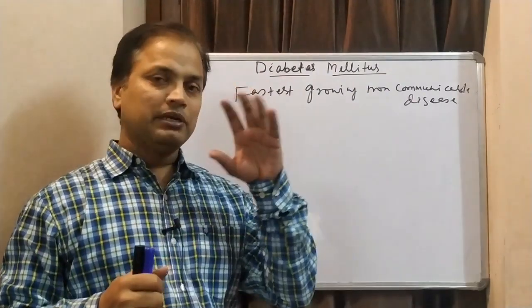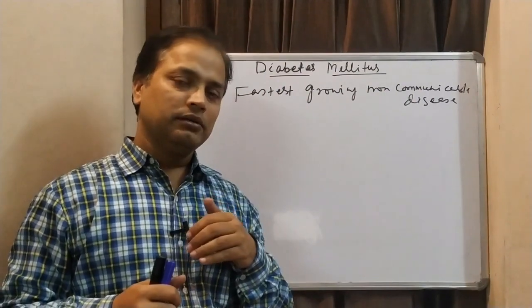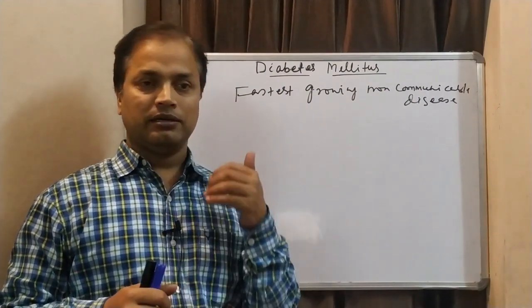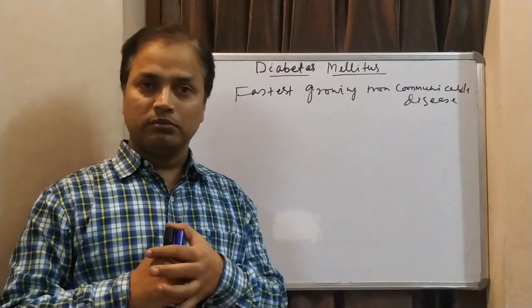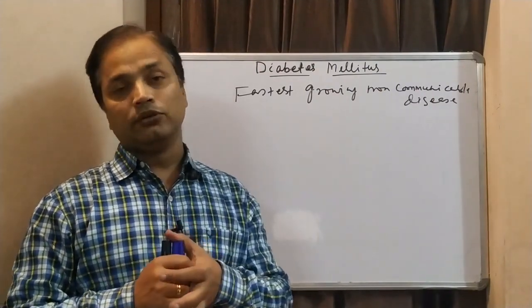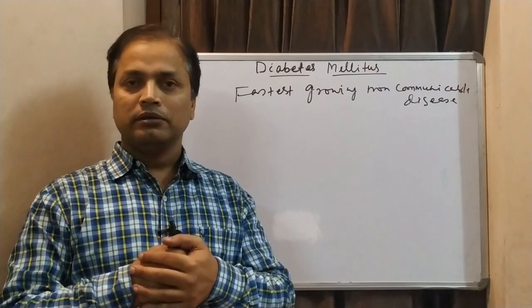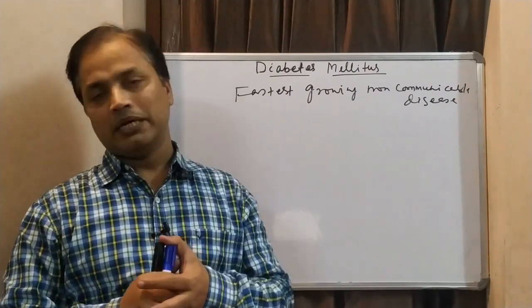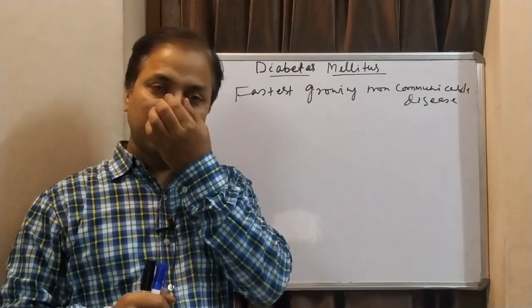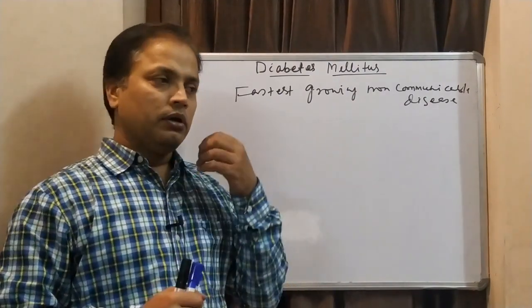If you see the top 10 list, most of the countries are from the Asian region: India number 1, China number 2, third is the US, fourth Indonesia, fifth Japan, sixth Pakistan, then Russia, Brazil, Italy and Bangladesh. These are the top 10 countries.